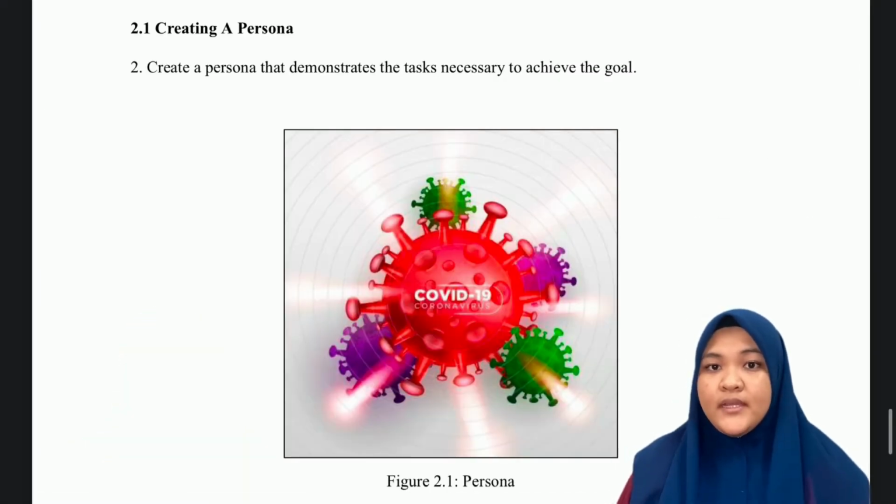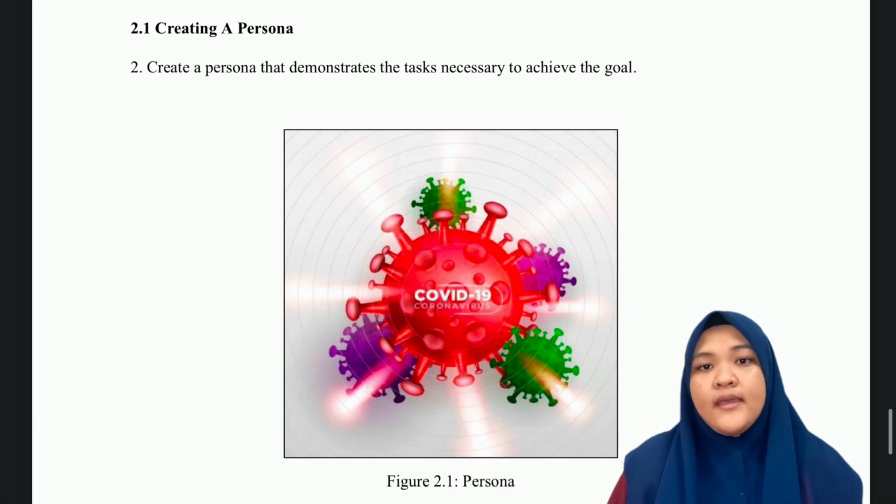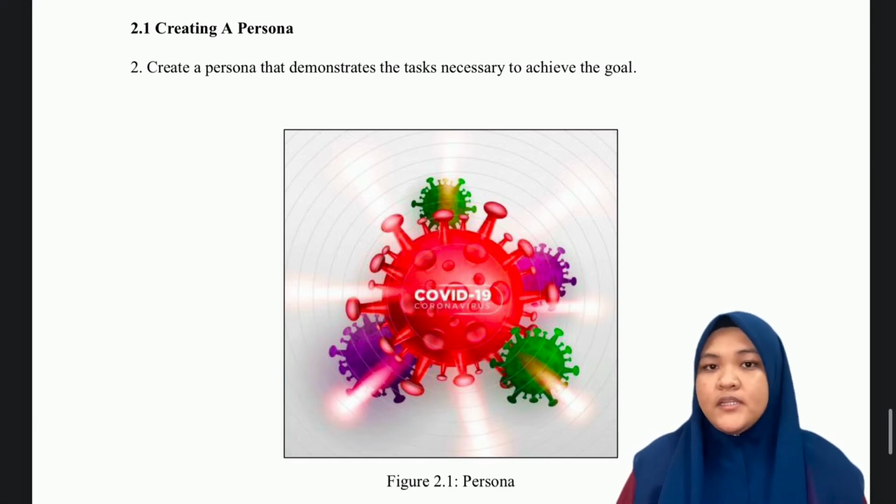Next, we have to create a persona that demonstrates the tasks necessary to achieve our goals. So this is our persona. We get the idea from the internet and interpret it in our own style.